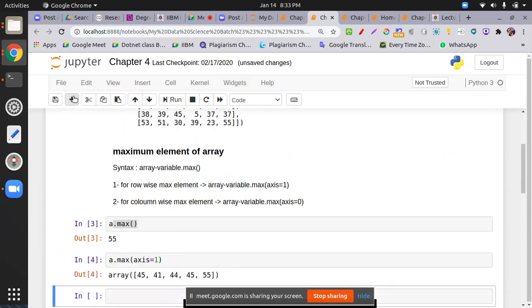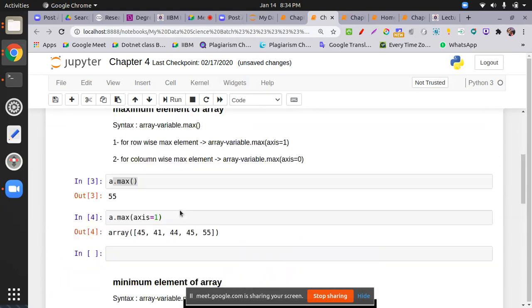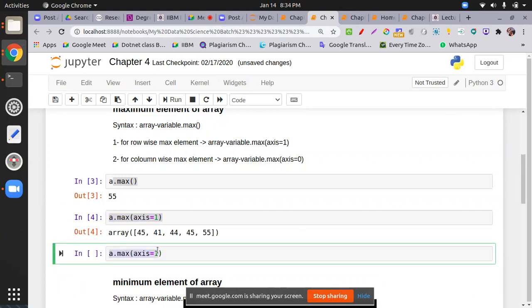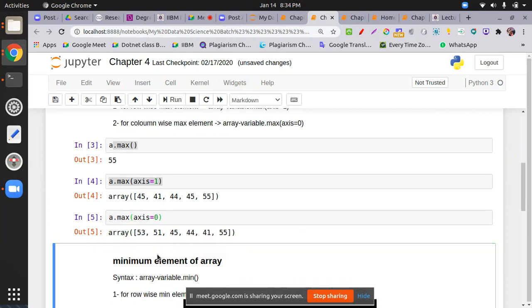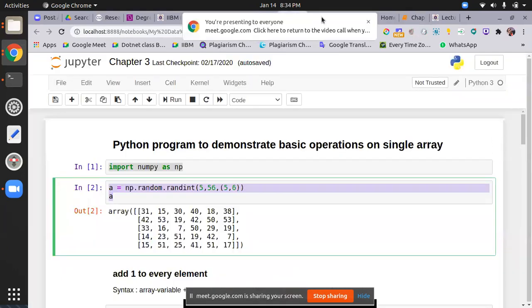Similarly, if you want to check the column wise, in the first column you have 53, second column you have 51, third column you have 45. Okay, so 45 repeats two times. Fourth column you have 44. So similarly, you just have to change one parameter. All right, so it will show you how many columns there are and the maximum element in each. All right, okay.